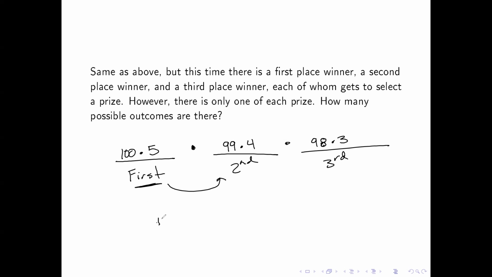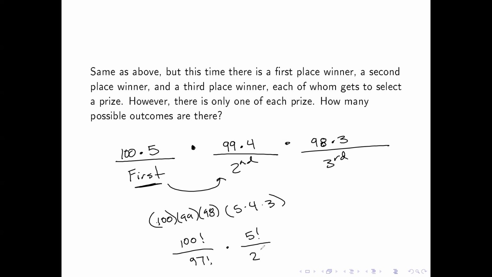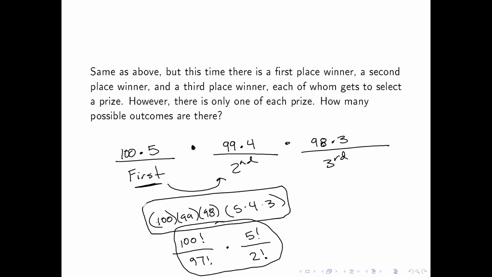So we're going to get 100 times 99 times 98 times 5 times 4 times 3. And sometimes you'll see something like this. It'll be 100 factorial over 97 factorial times 5 factorial over 2 factorial, because I'm just dropping off the last couple of terms. And I could write it down here in this form. I could write it like this. Both are very viable options, and we're still good.